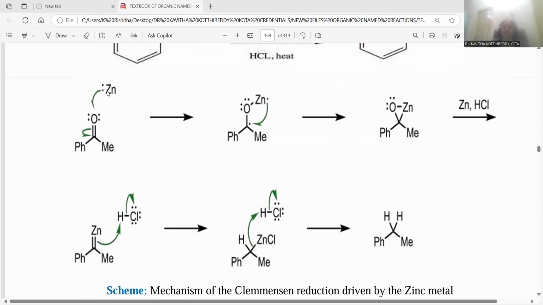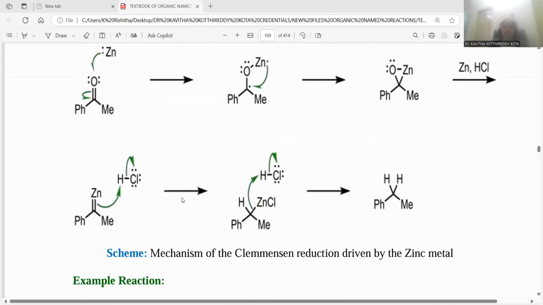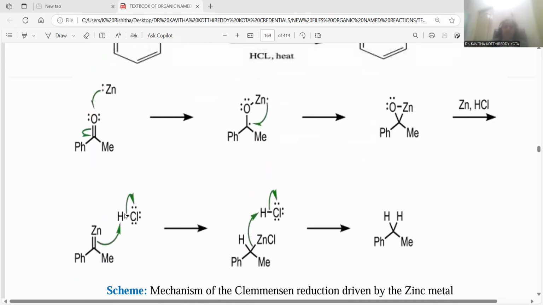So zinc has a tendency to bind with oxygen, so here the linkage between the oxygen and zinc you can notice. Later on, the zinc is able to form a ring system over there, that is an oxygen, zinc, carbon three-membered ring that will be originated. Later on, you can treat with zinc and hydrochloric acid. What will hydrochloric acid do? So during this process, what happens, here oxygen is now replaced with the zinc moiety, so the carbon-zinc double bond will be originated.